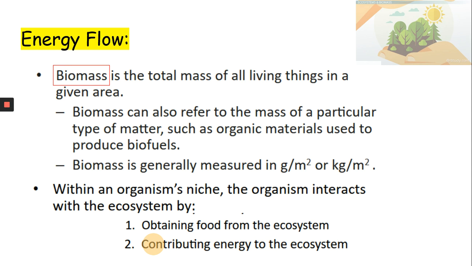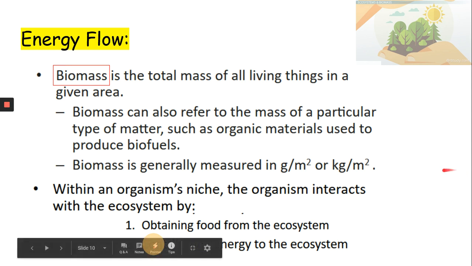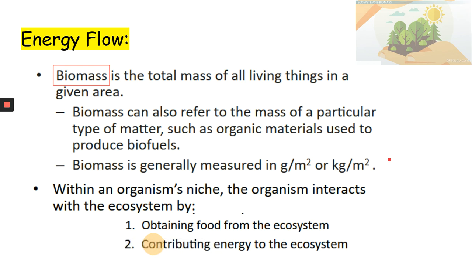Suppose I want to find out the biomass of all the herbivorous animals. So again I'll divide my area of investigation into small blocks, and in each block, that is 1 meter square area, how many herbivores are there, I'll count and I'll calculate their mass. So that is the biomass of the herbivores. That way you can calculate the biomass of every living organism or every consumer, every producer.